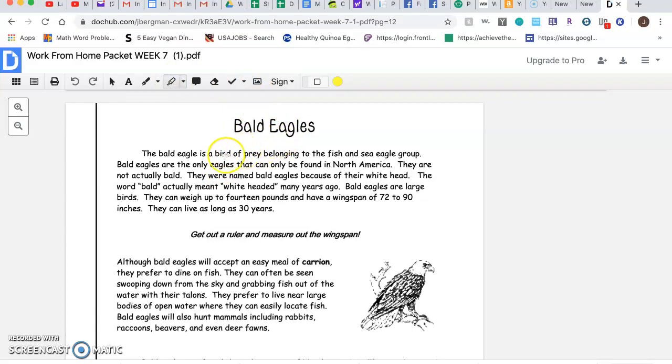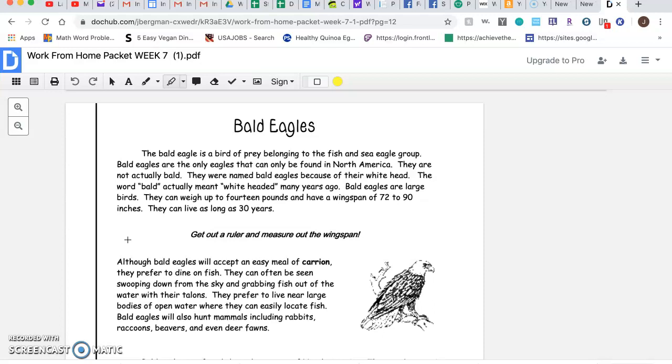Bald Eagles. The bald eagle is a bird of prey belonging to the fish and sea eagle group. Bald eagles are the only eagles that can only be found in North America. They are not actually bald. They were named bald eagles because of their white head. The word bald actually meant white-headed many years ago. Bald eagles are large birds. They can weigh up to 14 pounds and have a wingspan of 72 to 90 inches. They can live as long as 30 years.